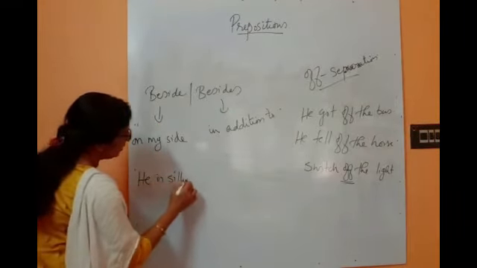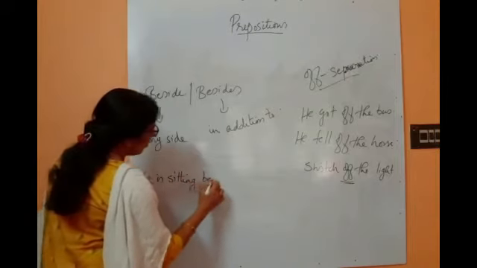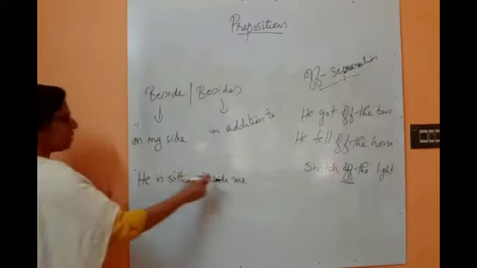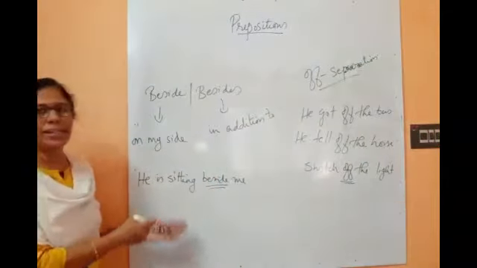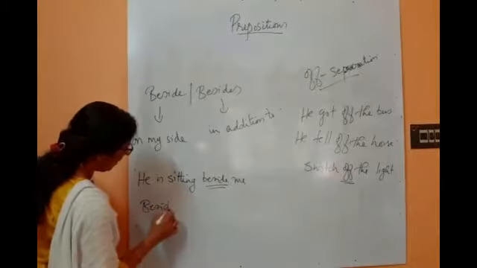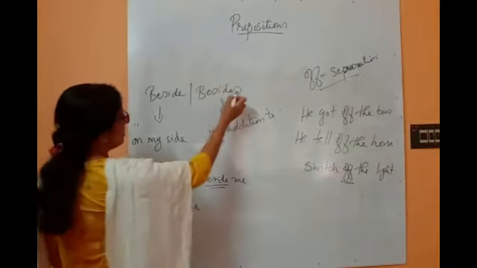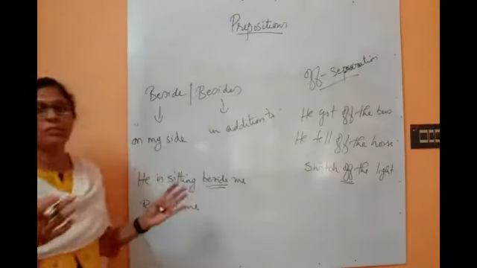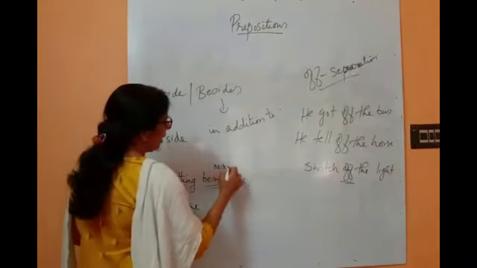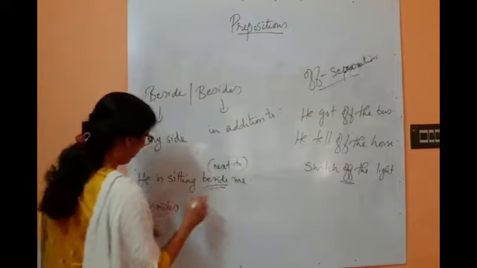He is sitting beside me. He is sitting beside me means he is sitting next to me, on my side. Besides me, only one S difference is there, but it makes a great difference in the meaning.